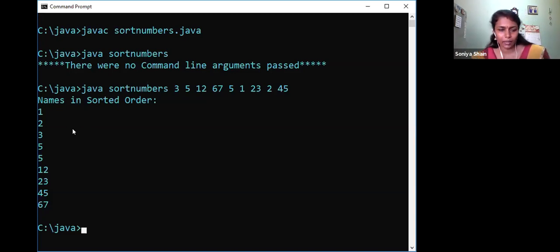I have just planned this to illustrate, for your understanding of the command line arguments. I hope you got an idea related to command line arguments. And the main thing you have to remember is that command line arguments are accepted as strings. So when you are going for calculations or integer manipulations, you have to convert these to integers and go for the operations. That's the main thing. With some of the examples, it's clear now. It's clear to you also. Okay.